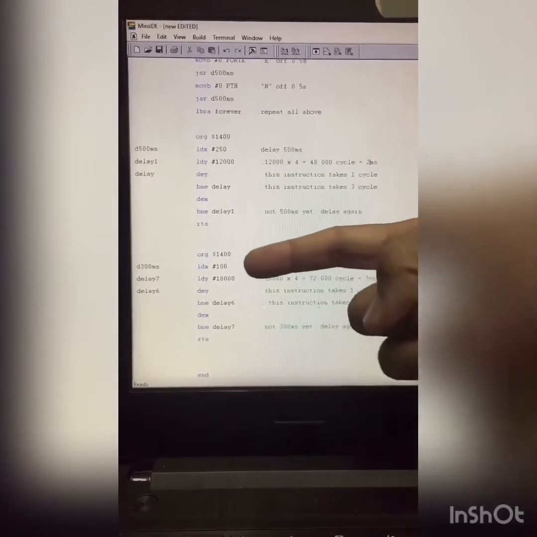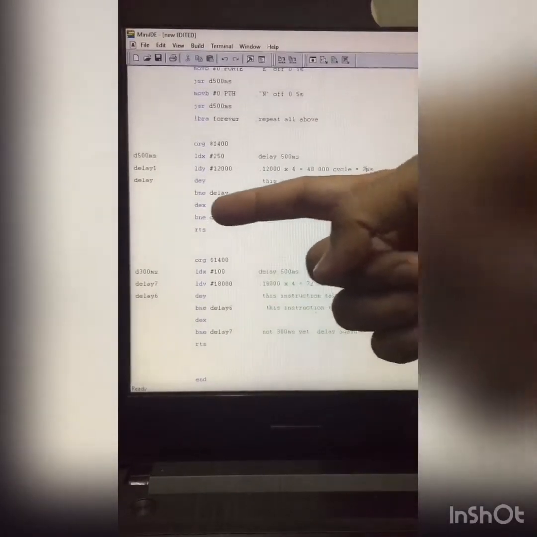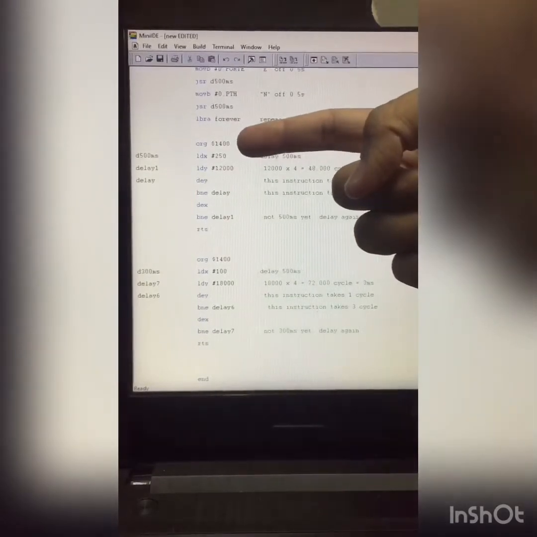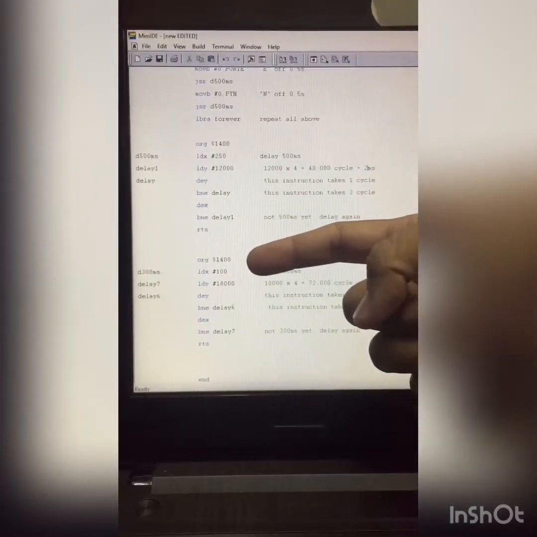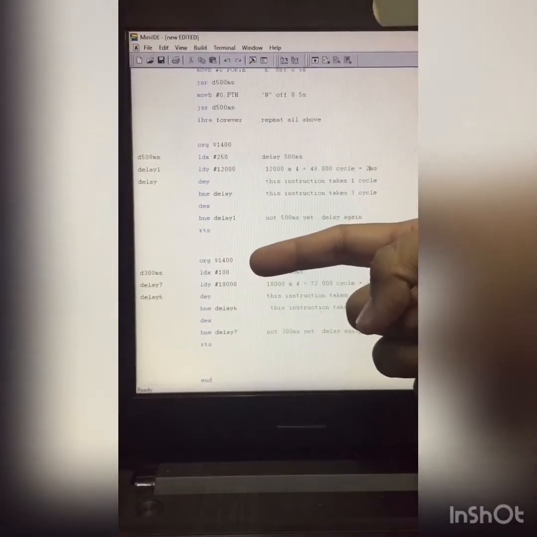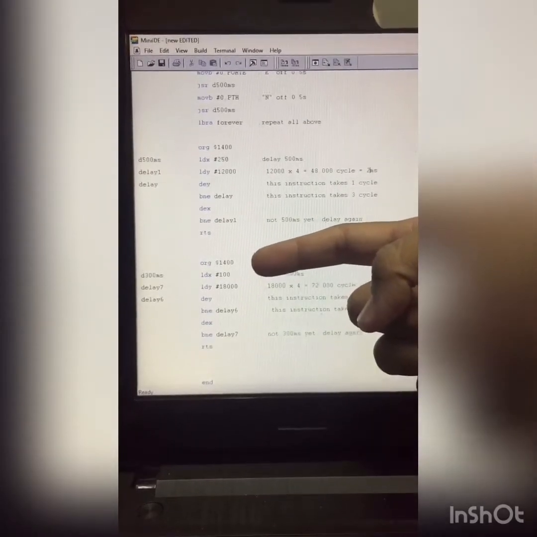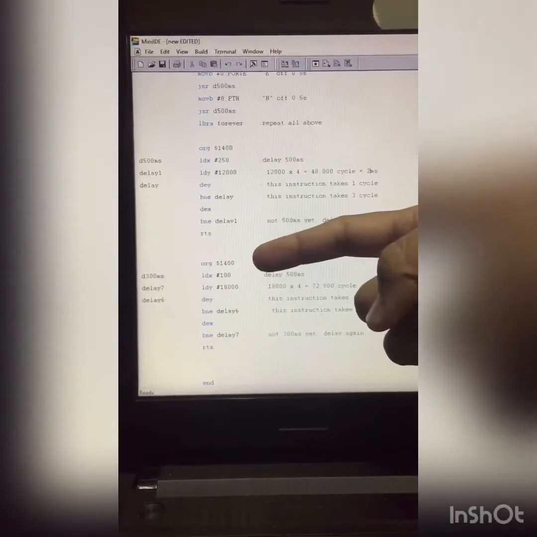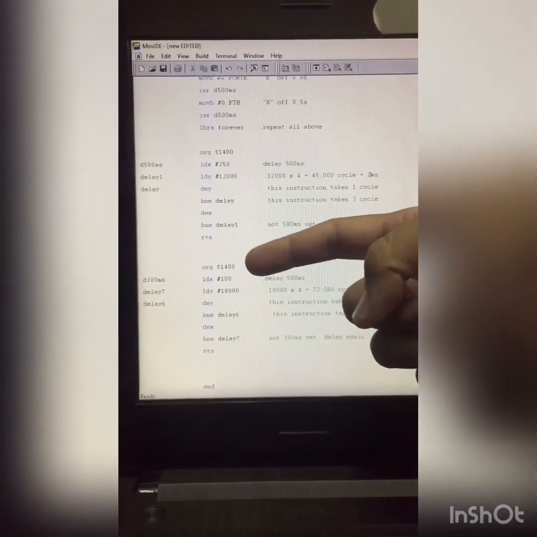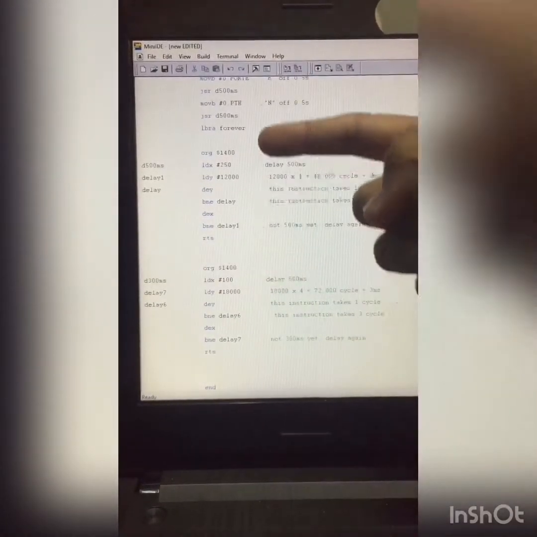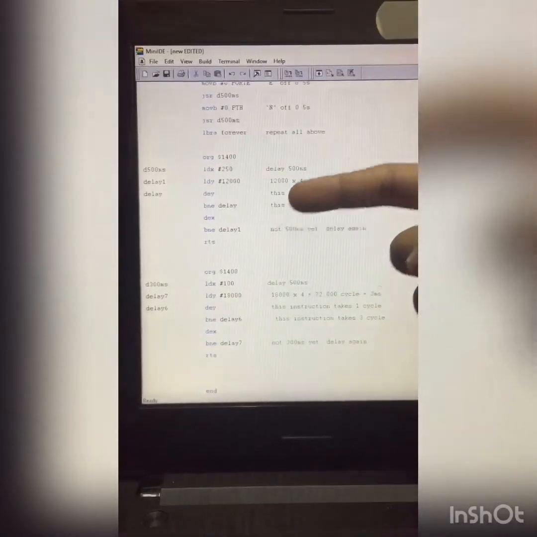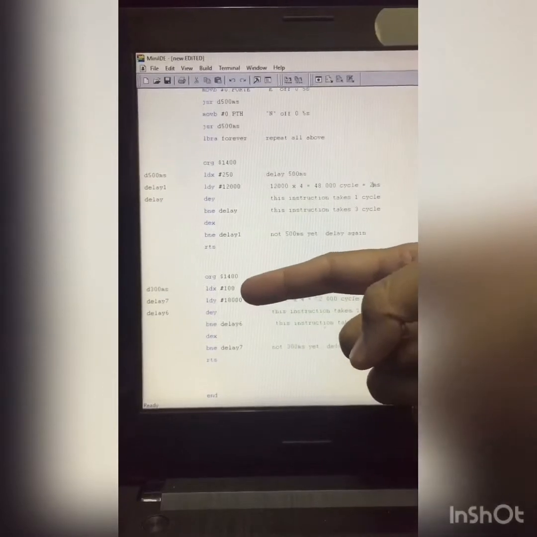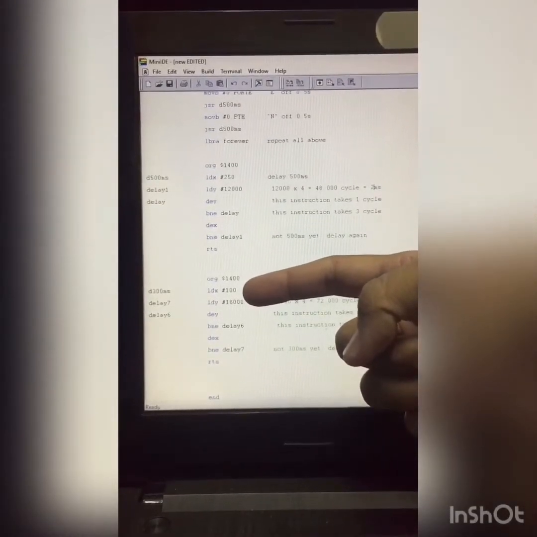Next is the delay 300 millisecond, where it will start at the origin 1400, same as the delay 500 millisecond. The reason why we set it the same is because this is only the origin for the delay for the sun and not for the mother. And if for the sun we set the origin the same, it doesn't affect any coding at the mother, it only affects the sun. And next we set LDX #100.